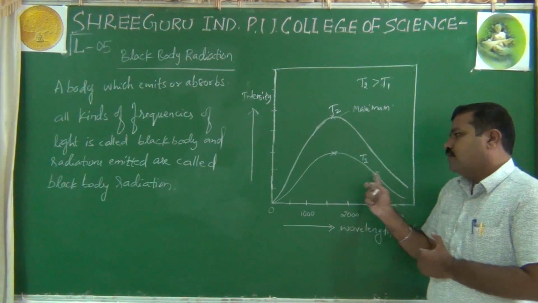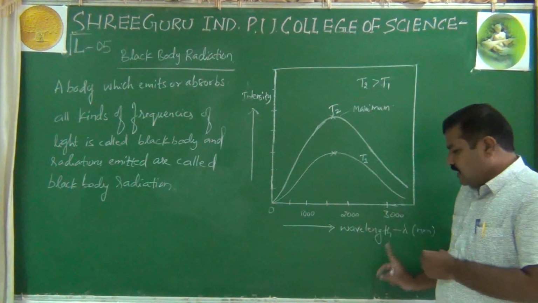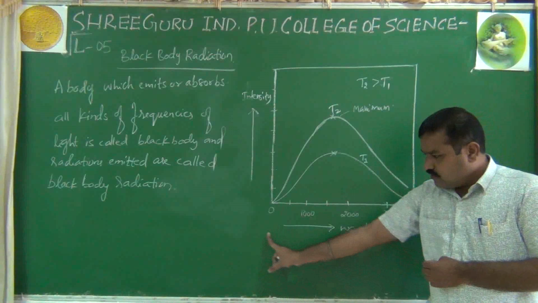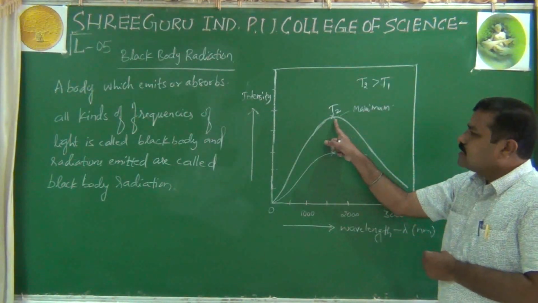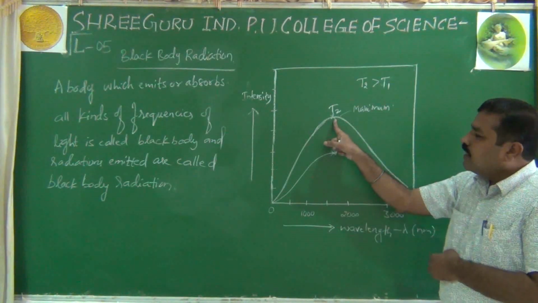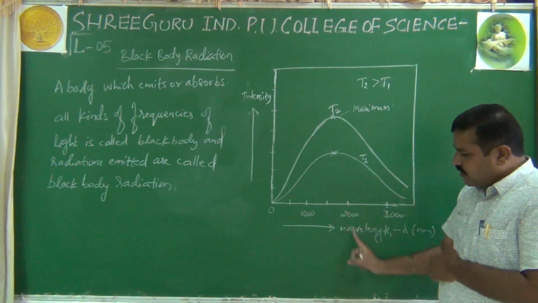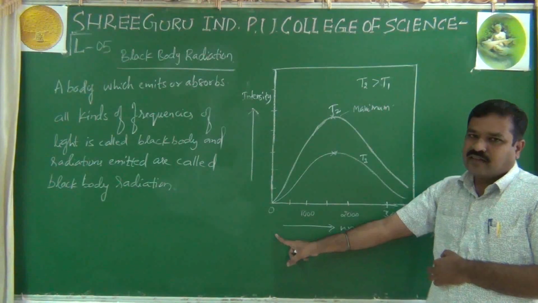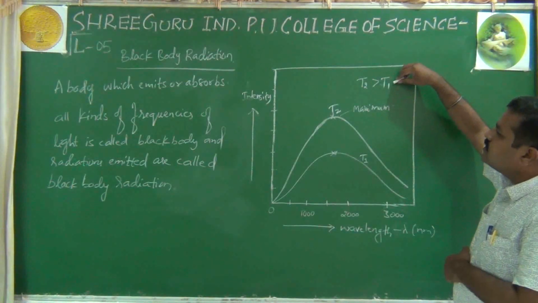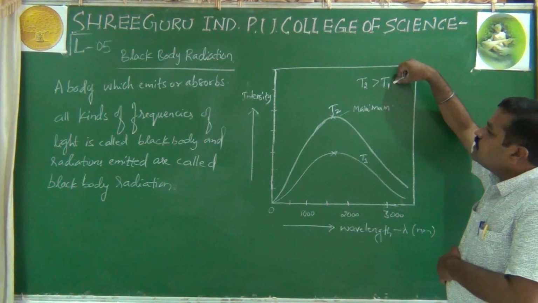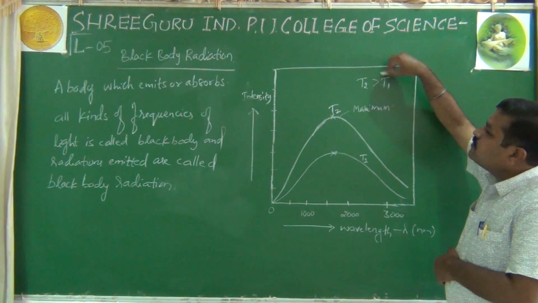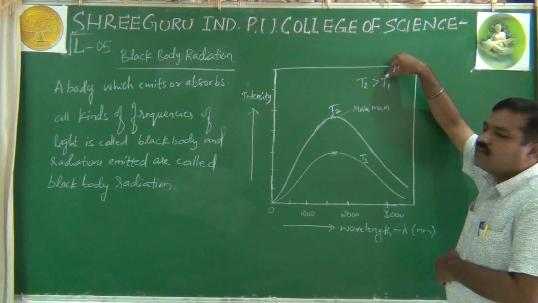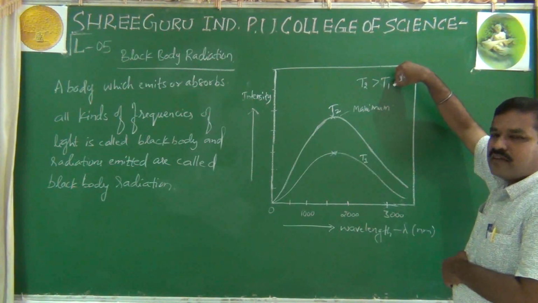From here you are observing, as the wavelength decreases, if you move from this towards this side, intensity increases, reaches maximum, then it also decreases with further decrease in the wavelength. Hence, see here, written here, T2 is greater than T1. That means if the temperature increases, the intensity of light of that radiation will be maximum. Right? That's what T2 greater than T1 means.